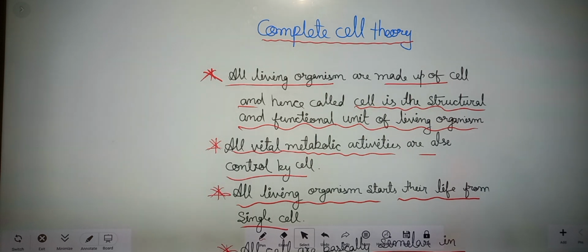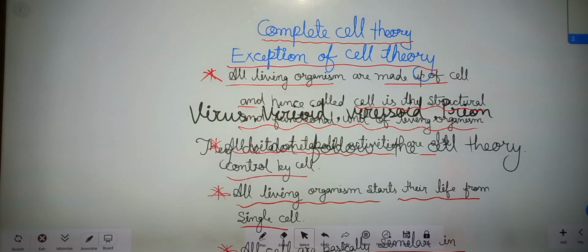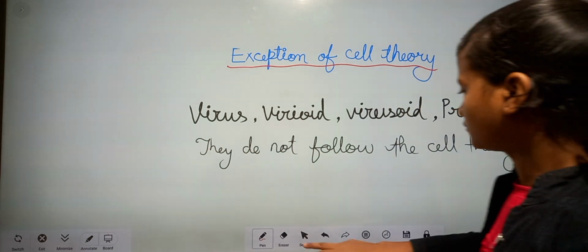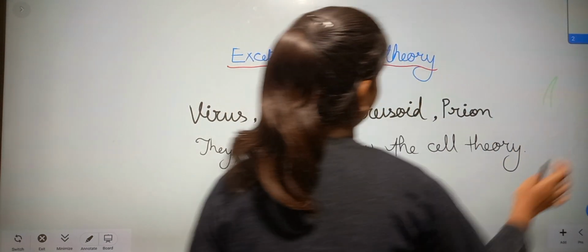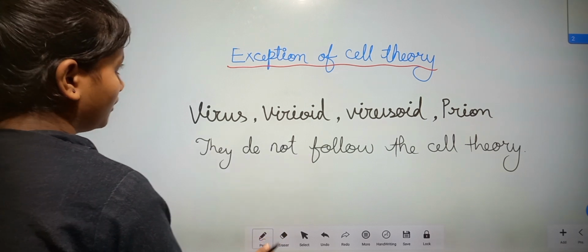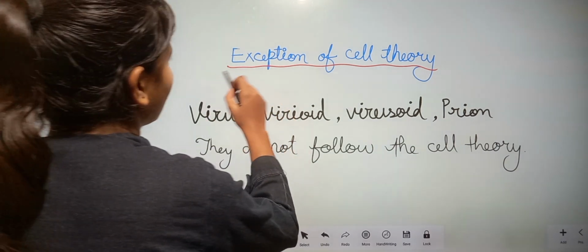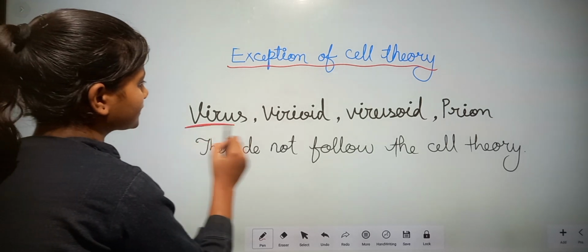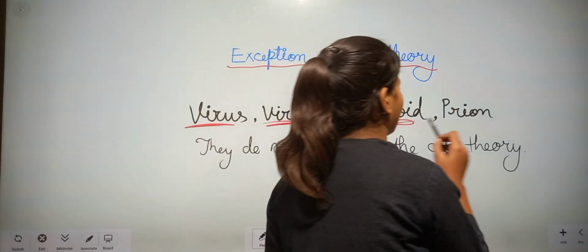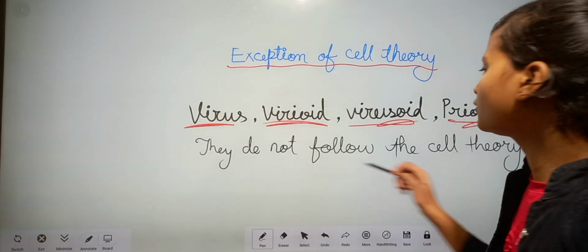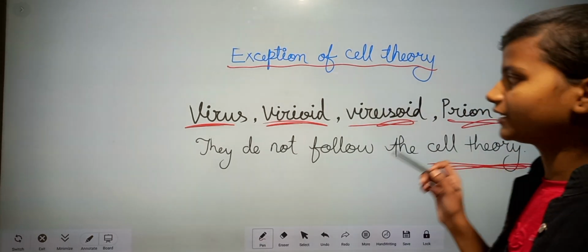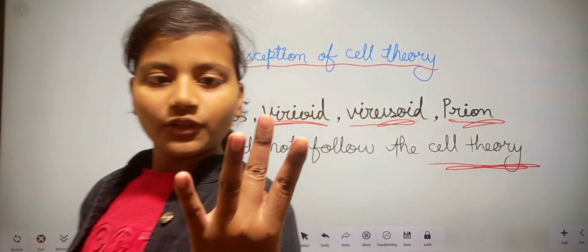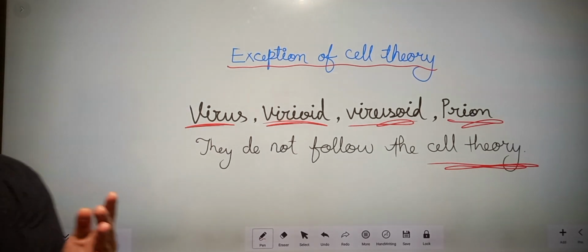Okay, and here are some exceptions. Exceptions of cell theory: virus, virusoid, viroid, and prion. They do not follow the cell theory.